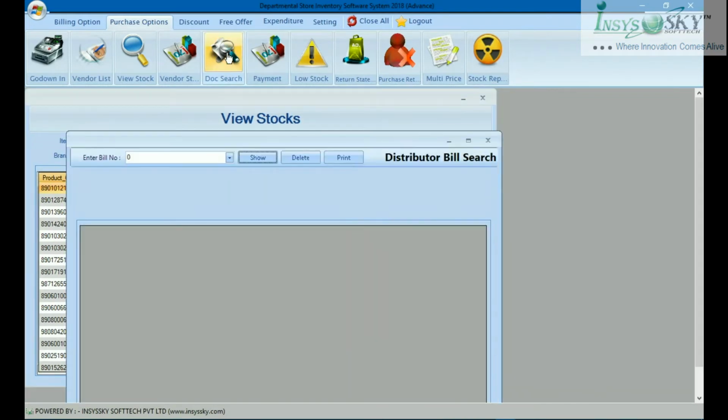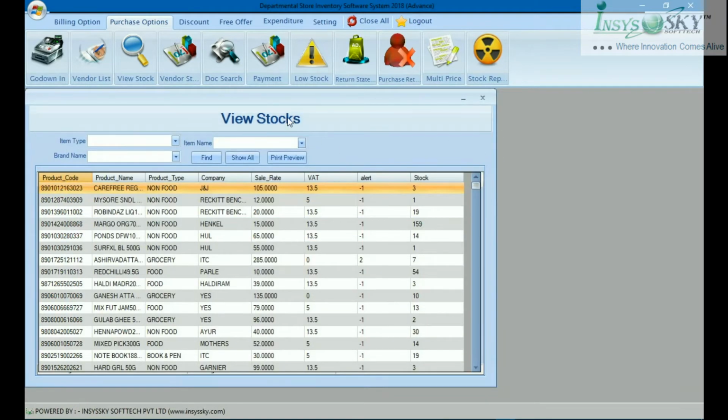Then you have document search. You can search any bill. If you know the number or something, you can search from here. You can see the bill here, all the details.